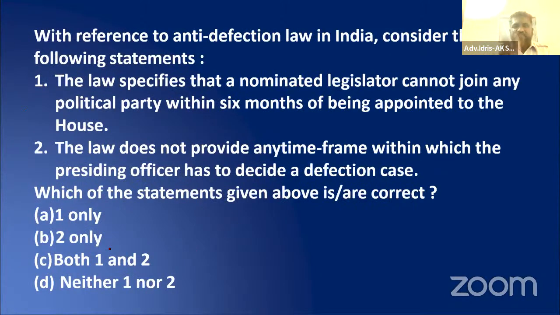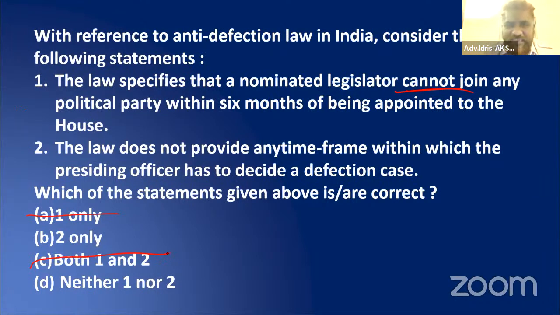Now, anti-defection law. Consider the following statements. The law specifies that a nominated legislator cannot join any political party within 6 months of being appointed to the House. Here the thing is, cannot join. He can join. It is a reverse question: a straight statement has been reversed and made wrong. That's all. One is wrong, so one should not be there.